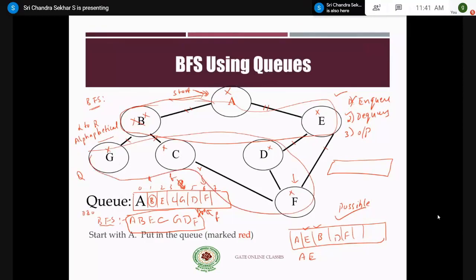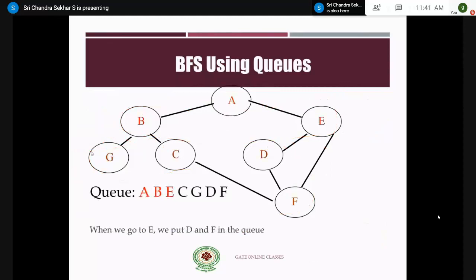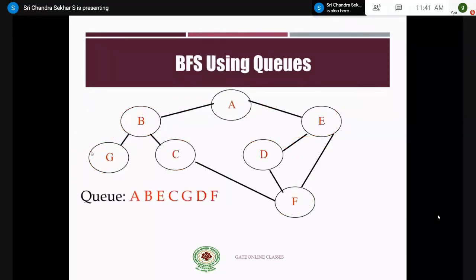This is how we perform the BFS operation, and you have to practice a lot of examples on BFS to get familiarized with these things. So this is how we perform the BFS operation: A, B, E, C, G, D, F, right?